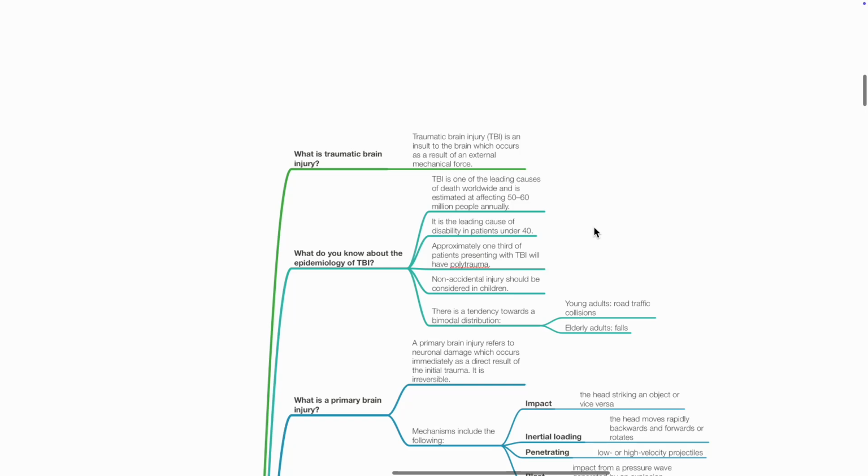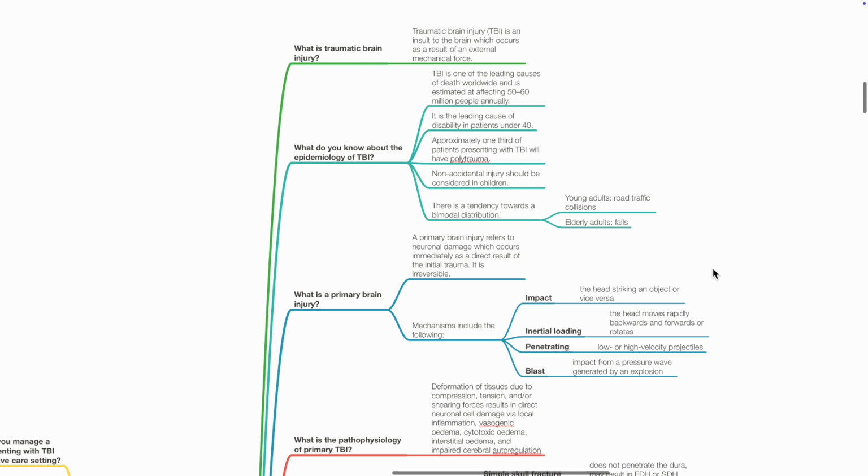to falls. What is a primary brain injury? A primary brain injury refers to neuronal damage which occurs immediately as a direct result of initial trauma. It is irreversible. Mechanisms include impact, inertial loading, penetrating, and blast.